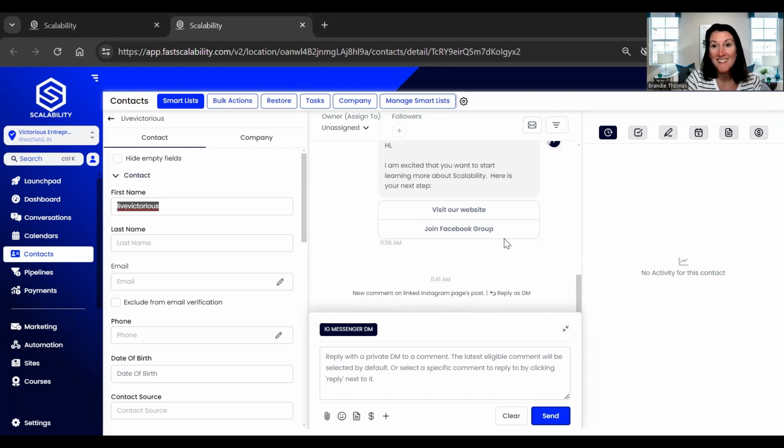So that is essentially how you can take a lead from Instagram when they're interacting and engaging with your content into the DMs and start nurturing them and automatically connect them to your offer. Especially this works great if you have a freebie offer and you don't necessarily need a lot of high touch, but you can use high tech as a strategy. And then you can continue to nurture them with your emails, your texting, and conversations that you have after that first initial tech touch.